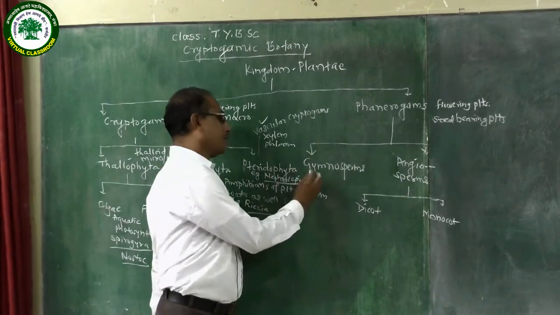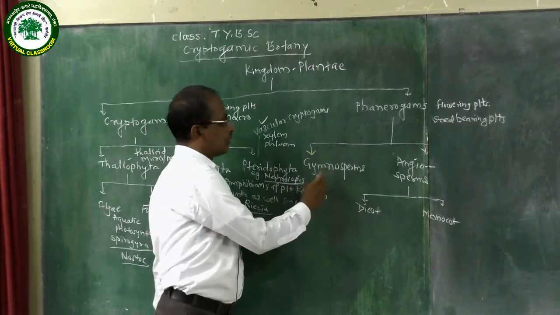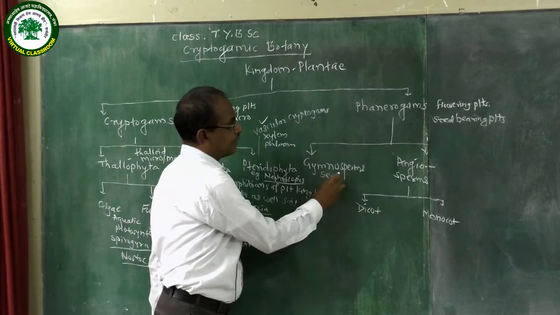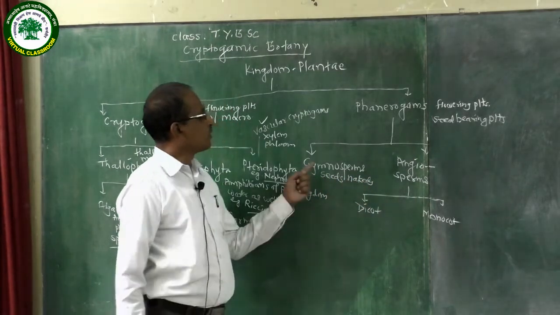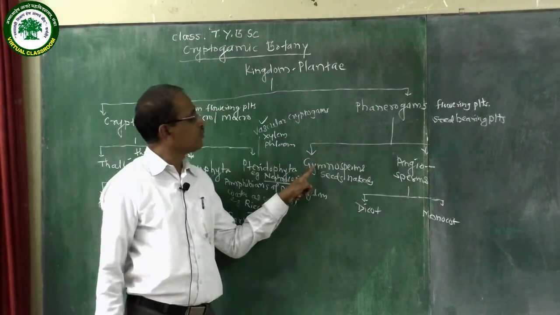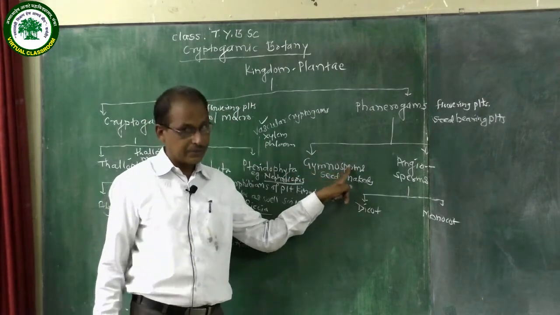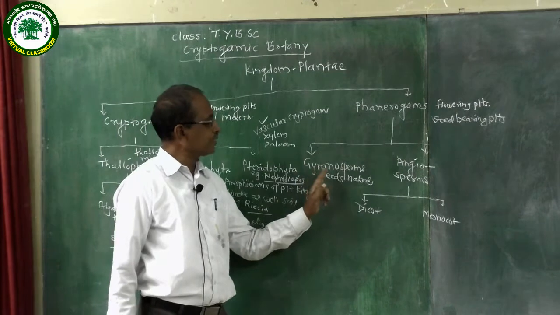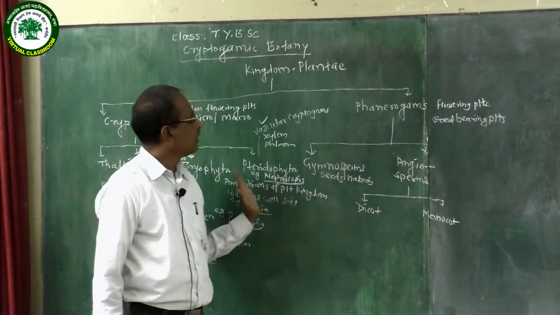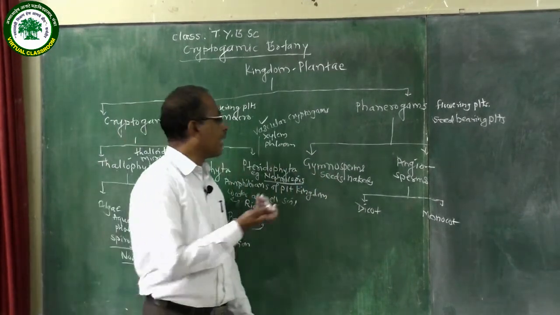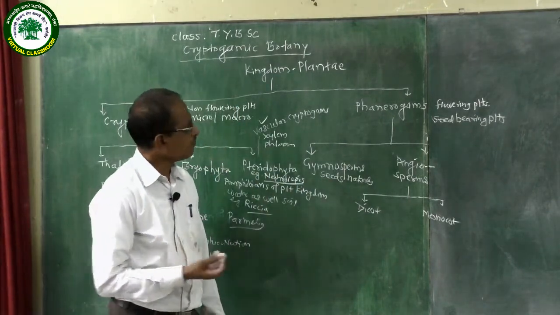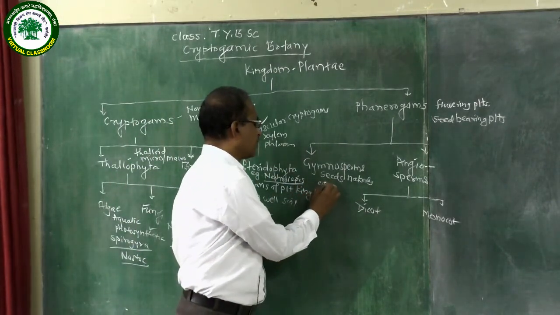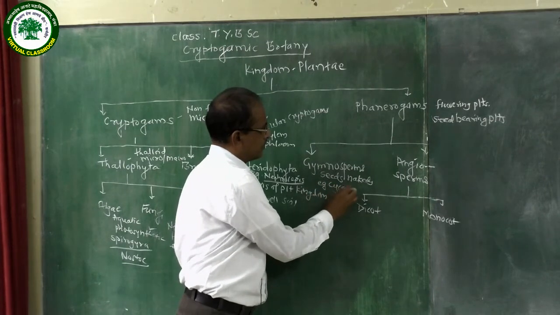In gymnosperm, seeds are naked. Gymnosperm, it is a Greek word in which gymnos means naked and sperma means seed. Therefore, gymnosperm means naked seeded plants. In gymnosperm plants, there are herbs, shrubs and trees. For example of gymnosperm is Cycas.